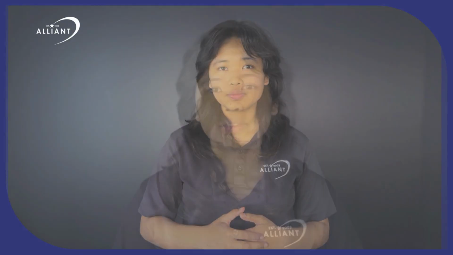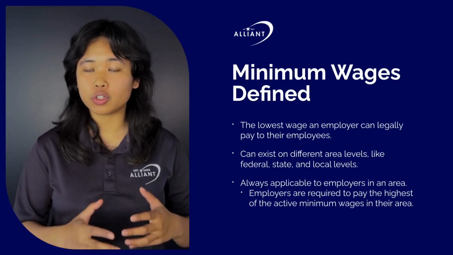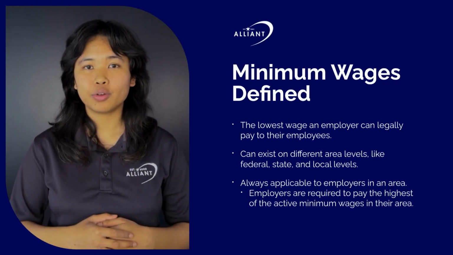With the applicability of prevailing wages expanding across industries and increasingly complicated regulations, it's easy to get caught in the confusion of what wages apply when trying to figure out what you owe your workers. While minimum wages and prevailing wages are similar in concept, there are key differences between the two. Let's break them down. A minimum wage is the lowest wage an employer can legally pay to their employees.